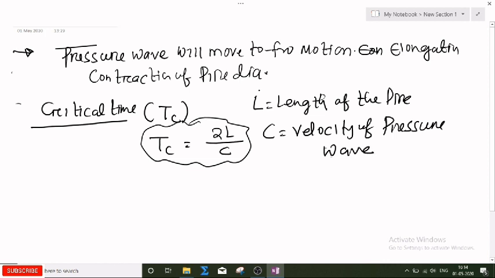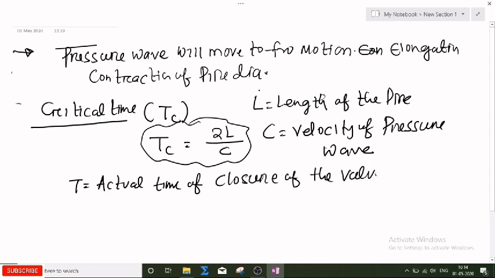Now suppose T is the actual time of closure of the valve. Suppose this T is less than or equal to TC.